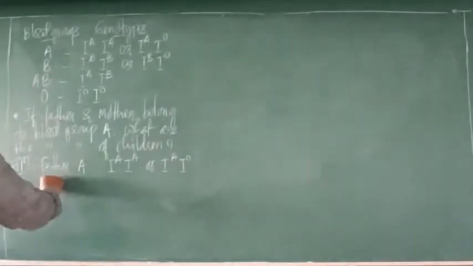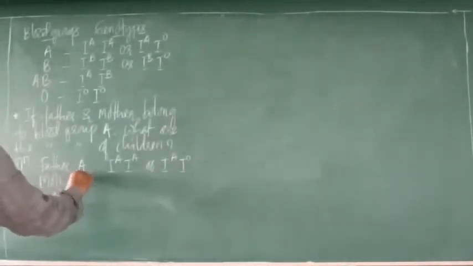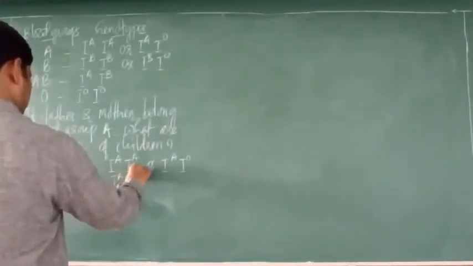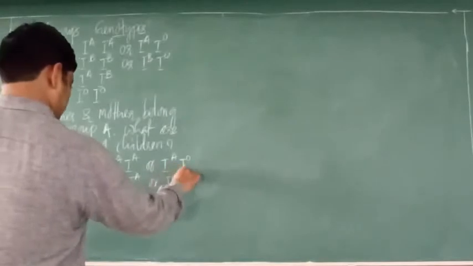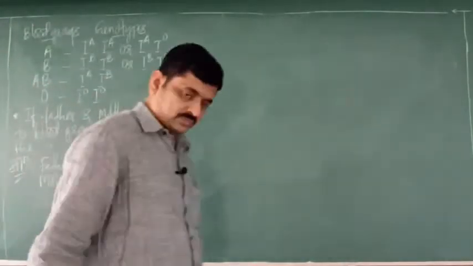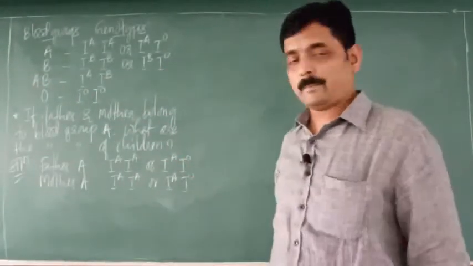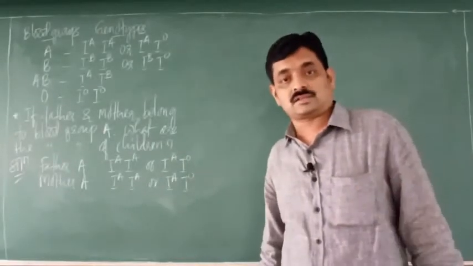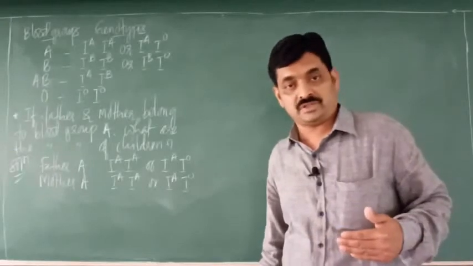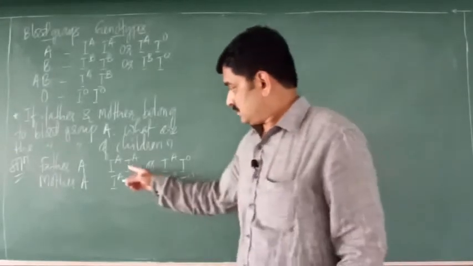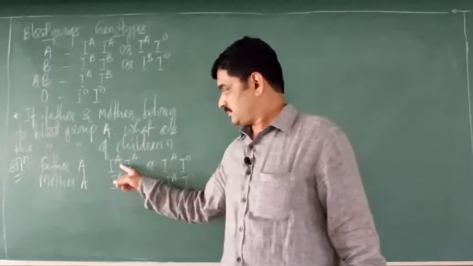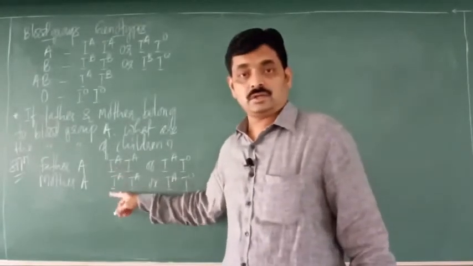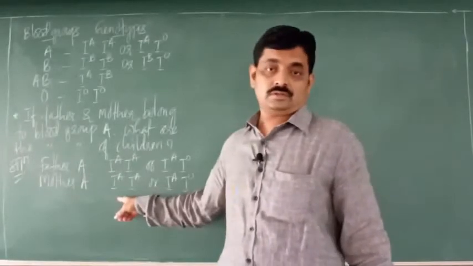Now if we consider mother, mother will also have these genotypes. So those are the genotypes of both the parents. First we shall consider the homozygous condition for both father and mother. So the first set of genotypes indicate the homozygous condition. Here, this is the homozygous condition. Even this is the homozygous condition, right?